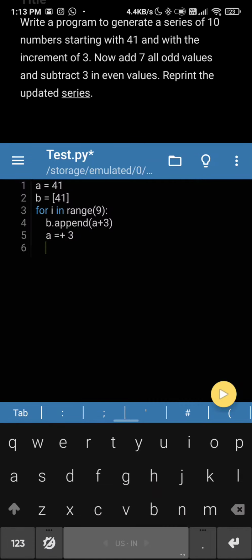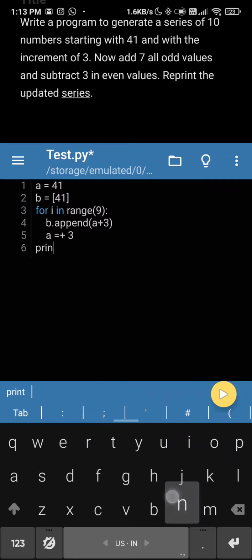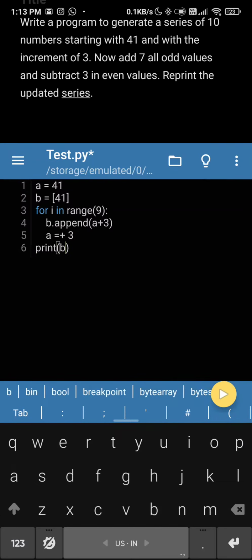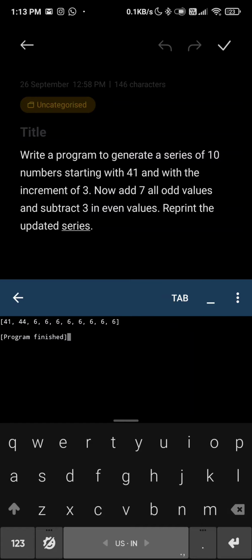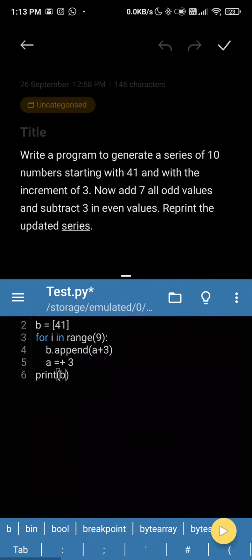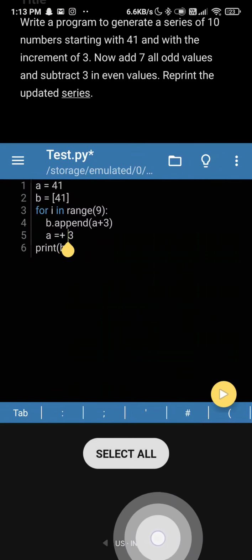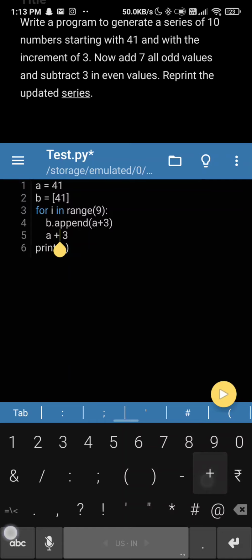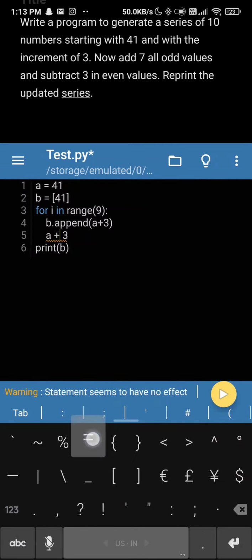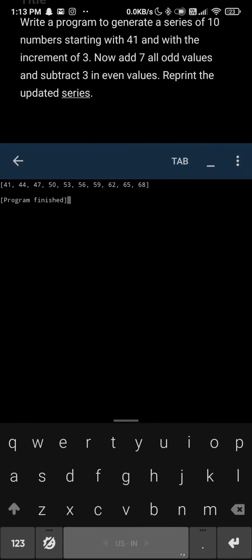So here we have, let's print b. Let's see what we have here. 41. Okay, we have this 666. So what is this? B. So we have 41. A goes a. Okay, so this is a. That's my mistake. It should be plus equal to. So yes, here we have the series.